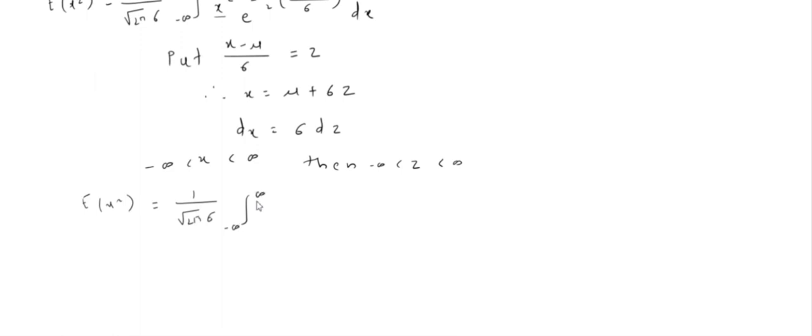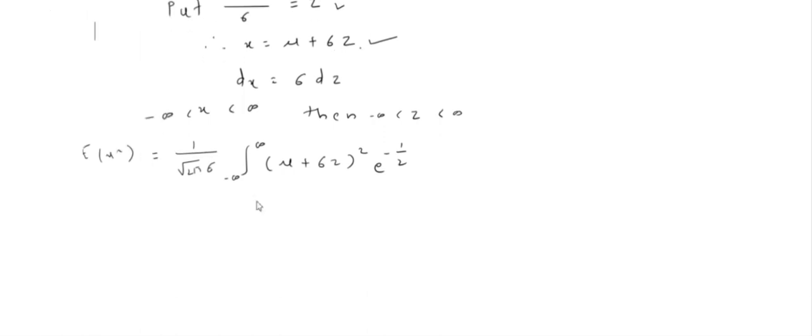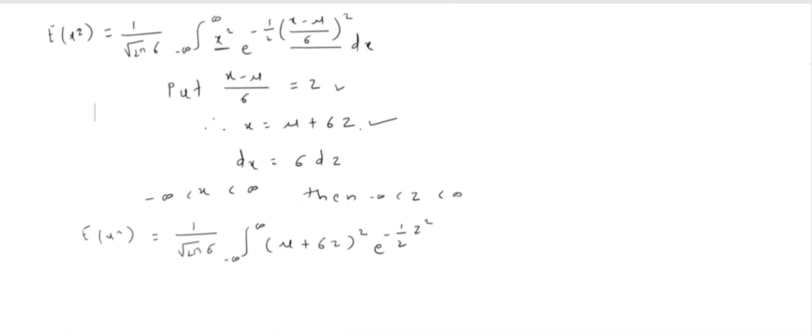Instead of x square, we put the value of x, so we have mu plus sigma z, bracket square. Then e raised to power minus half. This bracket is nothing but z, so we have z square. And instead of dz, dx can be replaced by sigma dz.